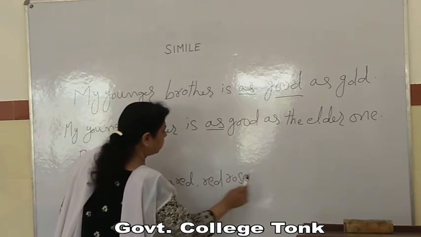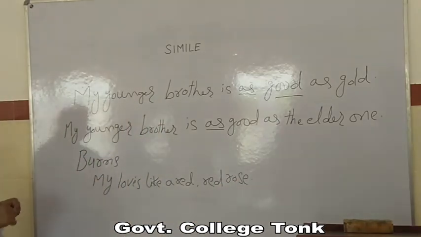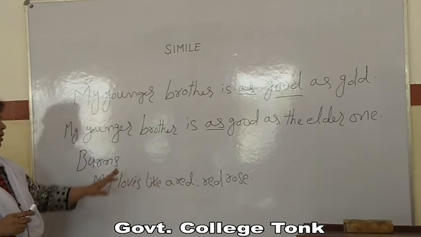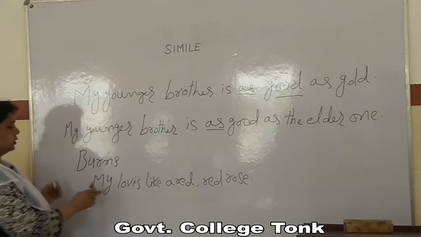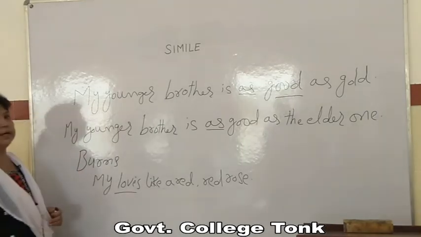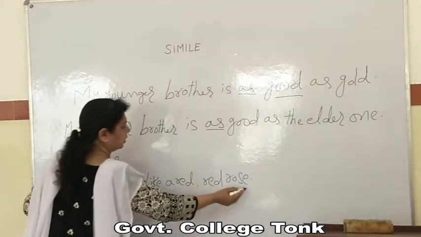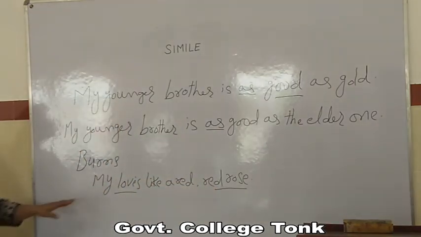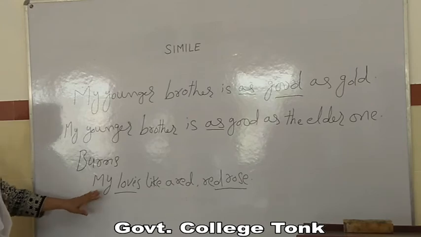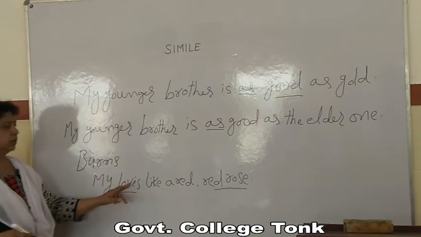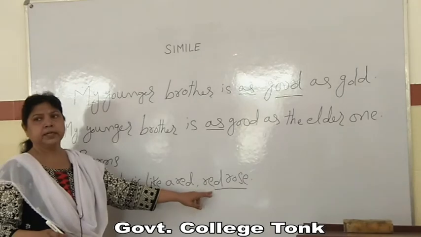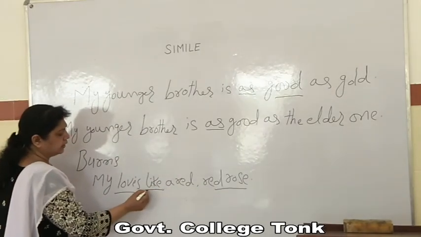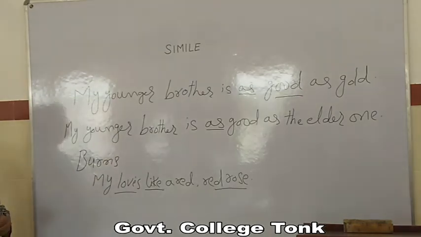In this example also, we can see that two objects are compared. What are those two objects? One is the beloved and another object is the red rose. And what is common between them? The beauty. The beauty, my love, is as beautiful as a red rose. And here also it is clearly indicated by using the word like.